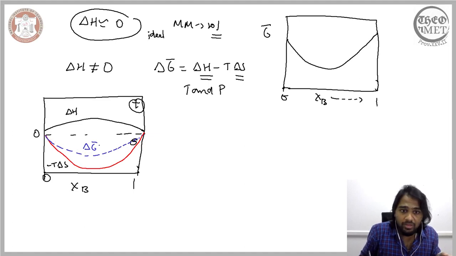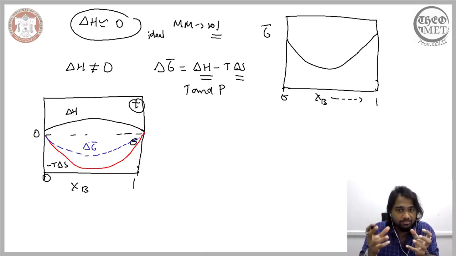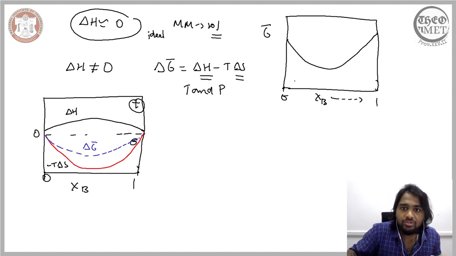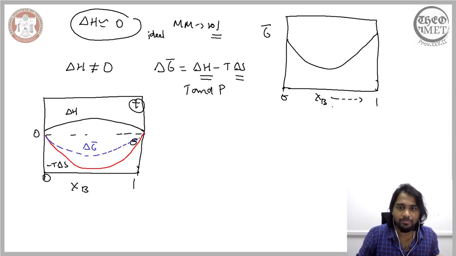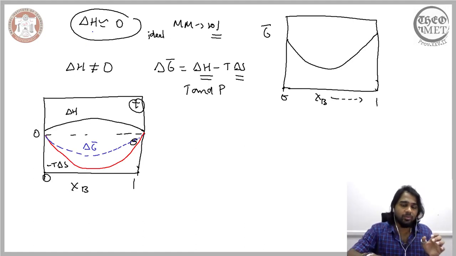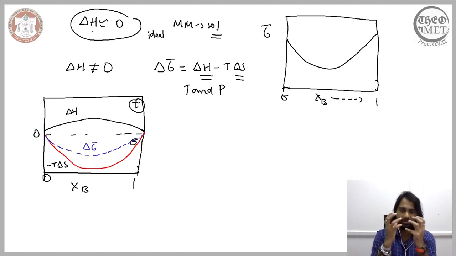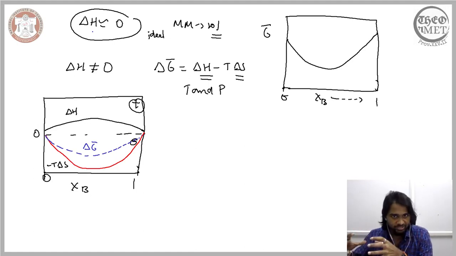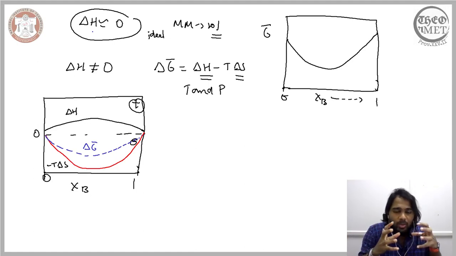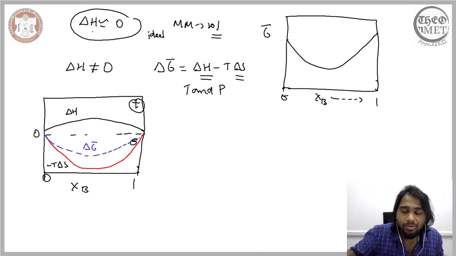And when you combine this curve again with the linear relation that is established by the mechanical mixture, you still end up having a curve like this that dictates the change in the Gibbs free energy with respect to concentration. So irrespective of the role of the enthalpy change, be it 0 or be it non-zero, when you have a transformation of the mechanical mixture to a solution, the nature of the curve remains the same.